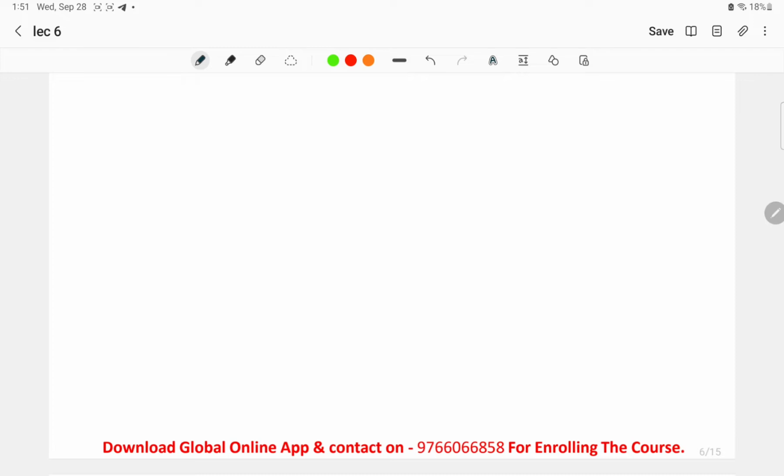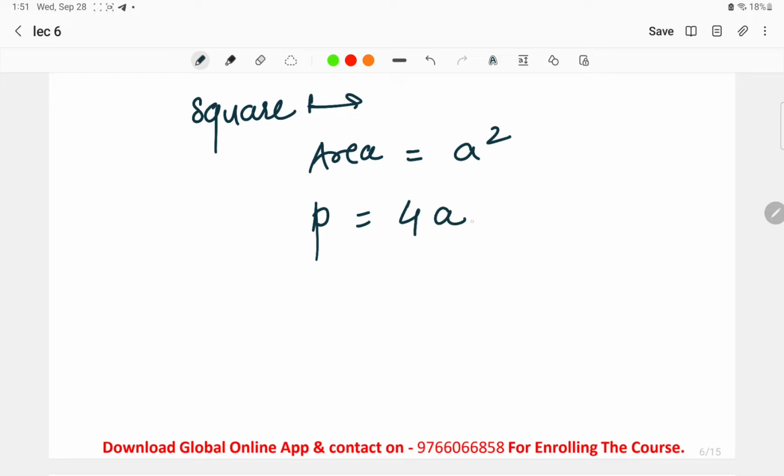Next we have the very first shape, the square. Once again I'll take this, it will be a kind of revision for you. The area we have seen for a square was a squared, and the perimeter was 4a. To find the diagonal, we used Pythagoras theorem: x square is equal to a square plus a square. This was the square, and these two we had taken as the diagonal. Here we have taken this as x, and this as a, both the sides.